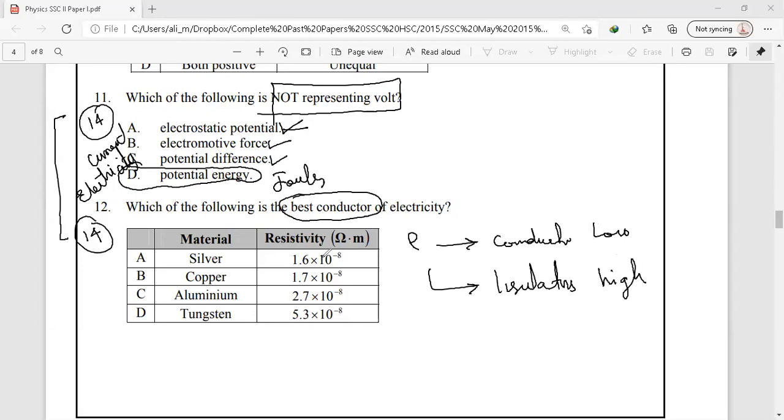So this is a simple question. We have to see which resistivity value is lowest. The smallest value of resistivity among these four is silver, that is 1.6 × 10^-8 ohm meter. So the correct answer for question number 12 is option A.